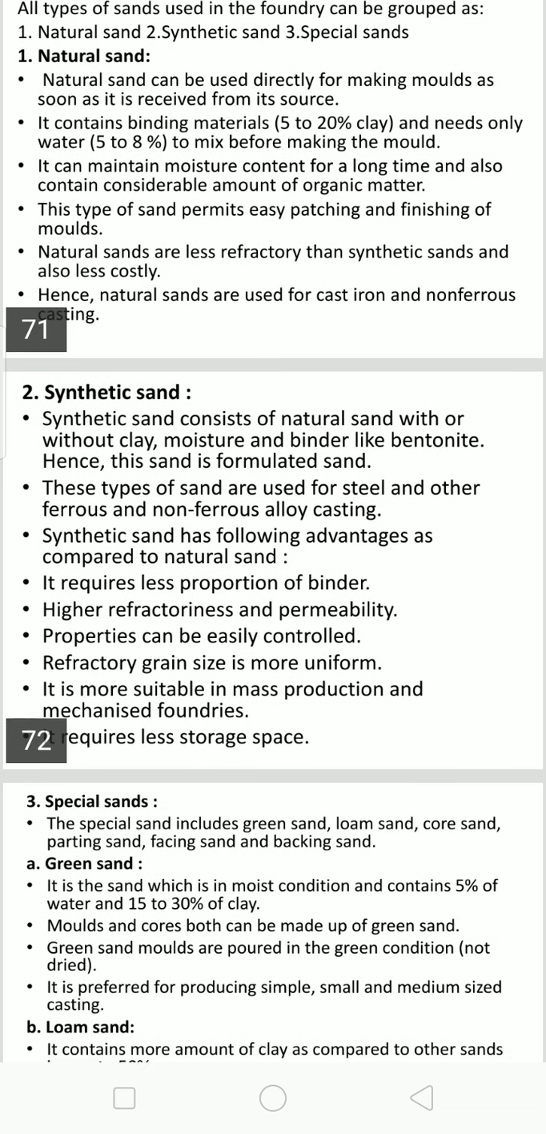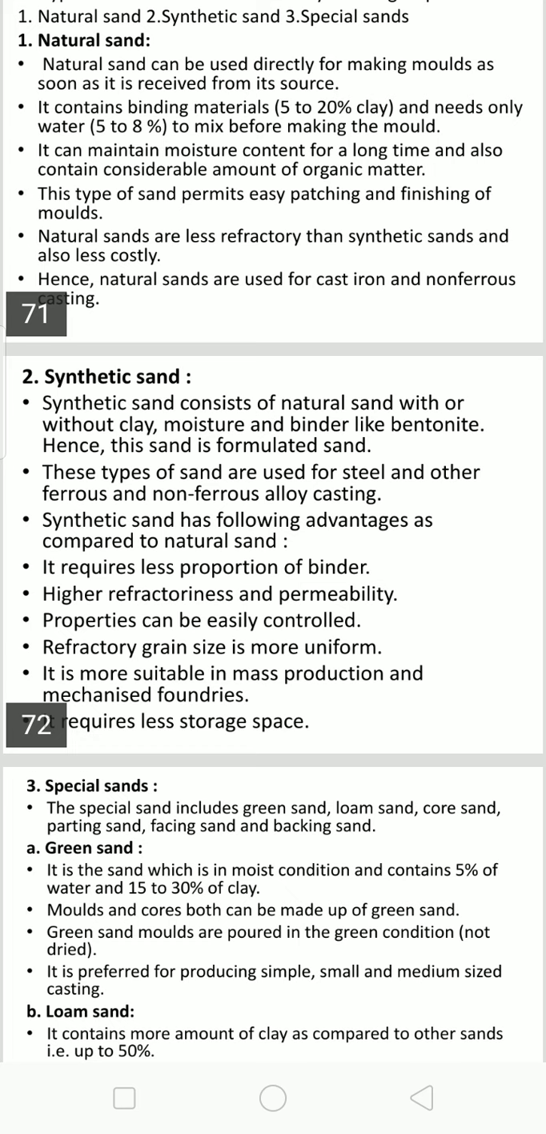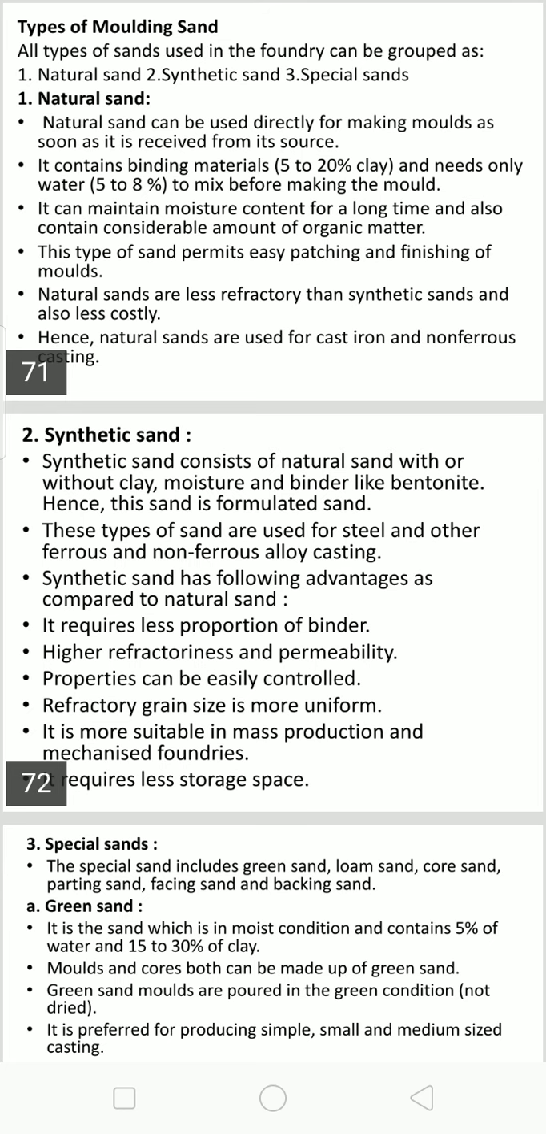Then special sands are green sands, loam sand, core sand, parting sand, facing sand, and backup sand. Especially backup sand is very important. Backup sand and facing sand are generally used for many purposes. So we must understand them.